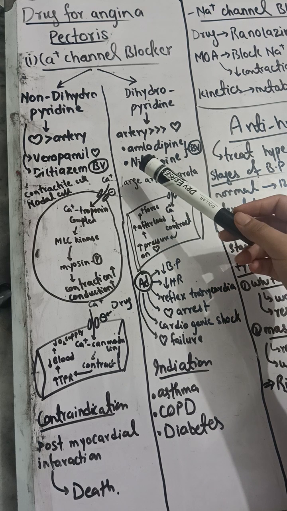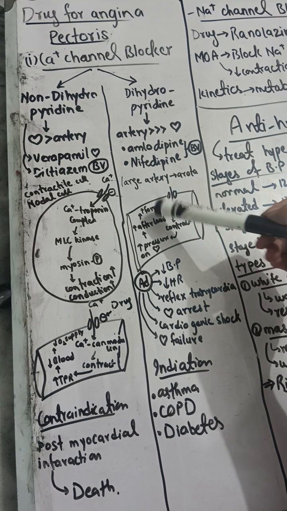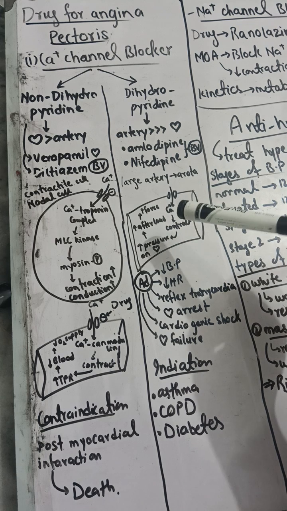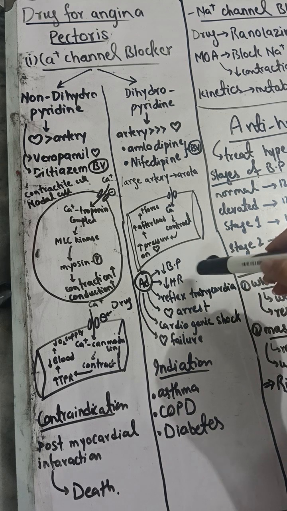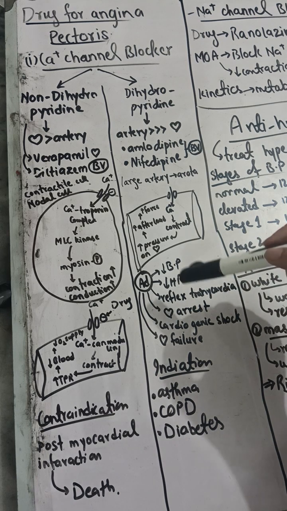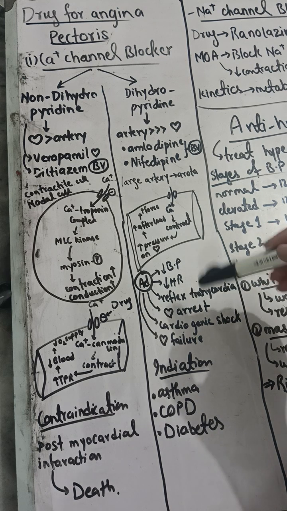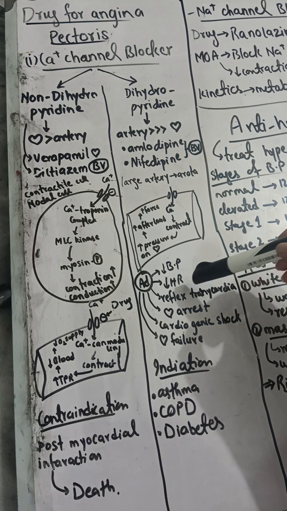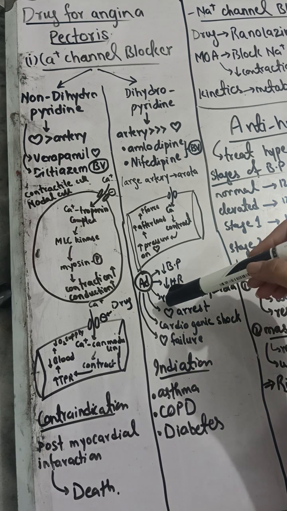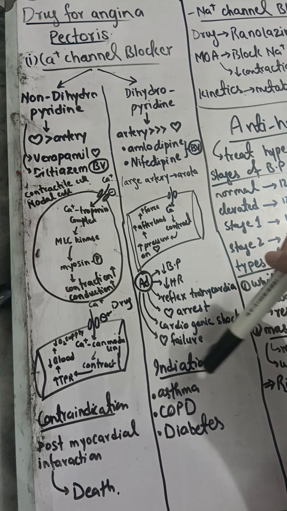So if you give amlodipine or nifedipine to that patient, the force of contraction will decrease by blocking this channel. But the adverse effects of these drugs are that they can cause severe hypotension, decrease in heart rate, and reflex tachycardia. They decrease the blood pressure, but as a result the heart senses it, the baroreceptors sense that, and increase the heart rate to compensate. This is called reflex tachycardia. Heart arrest can happen, cardiogenic shock can happen to that patient, and heart failure occurs.